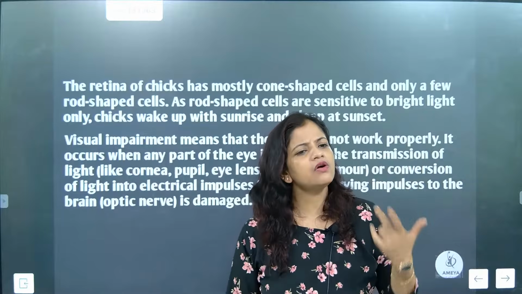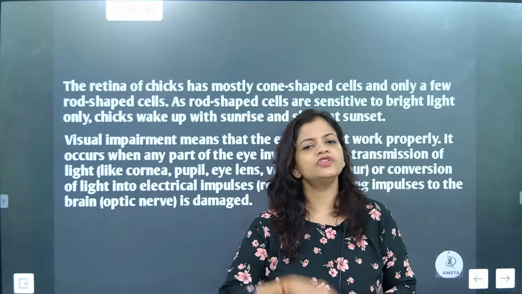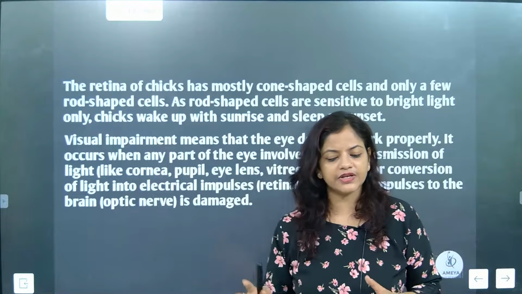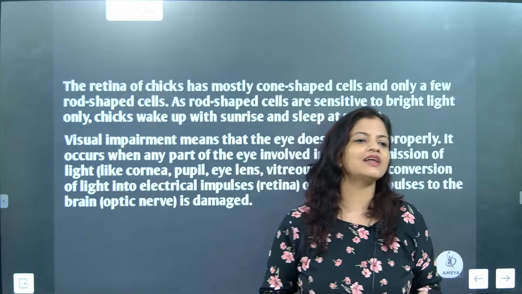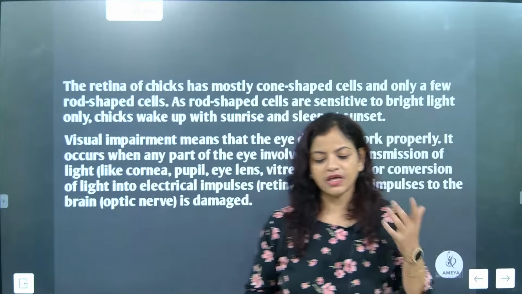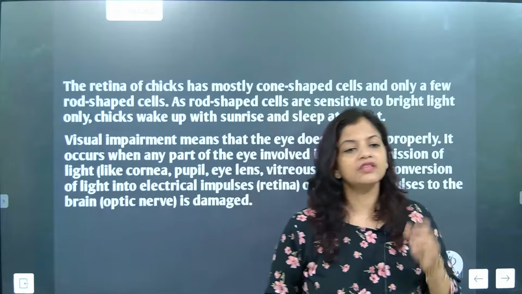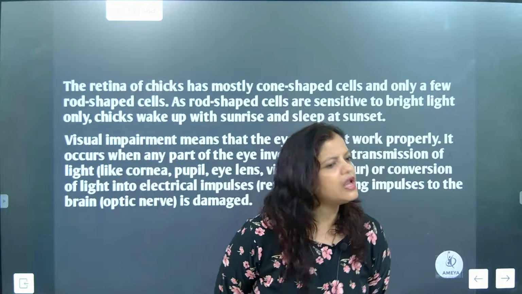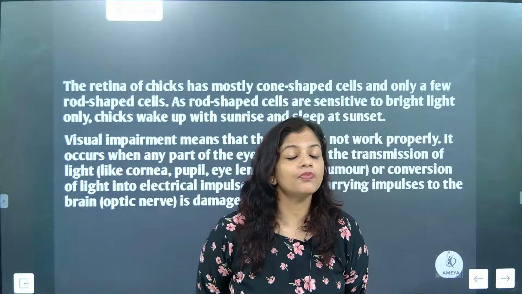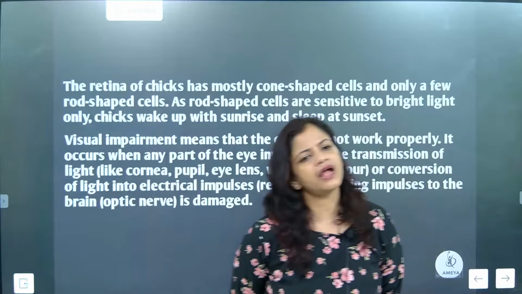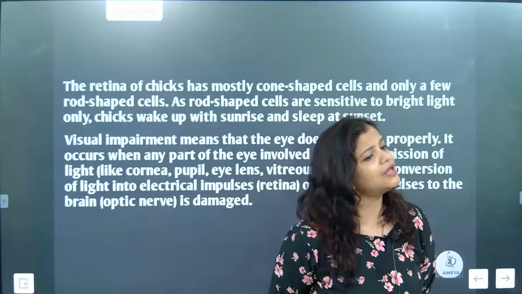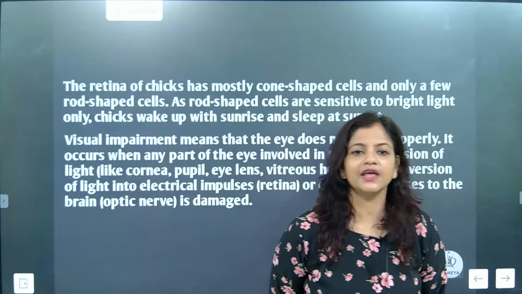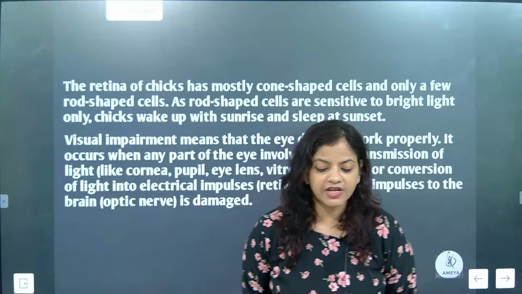What is the meaning of visual impairment? Visual impairment means that when there is a problem in some of the sections for vision, that is called visual impairment. So if somebody asks you what problems can come, you can say that many problems can lead to defect in vision.